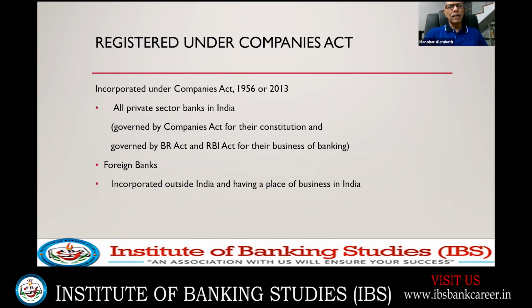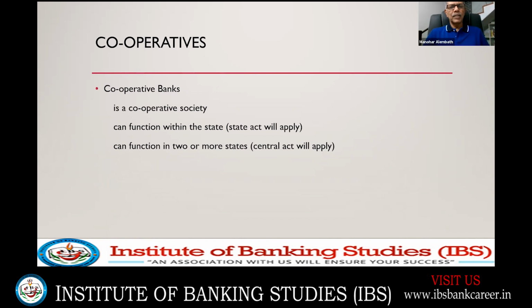Companies Act, all private sector banks. We have two Companies Acts, 1956 and 2013. Foreign banks are incorporated outside and have a place of business in India. Foreign bank means they are constituted as companies by their own law outside, and they get a license from RBI to open branches. Cooperative, we have already covered, it's a corporate. Any cooperative bank is nothing but a cooperative society. If it is one state, State Act, I've already told, if it is more than one state, it is going to be covered by Central Act.